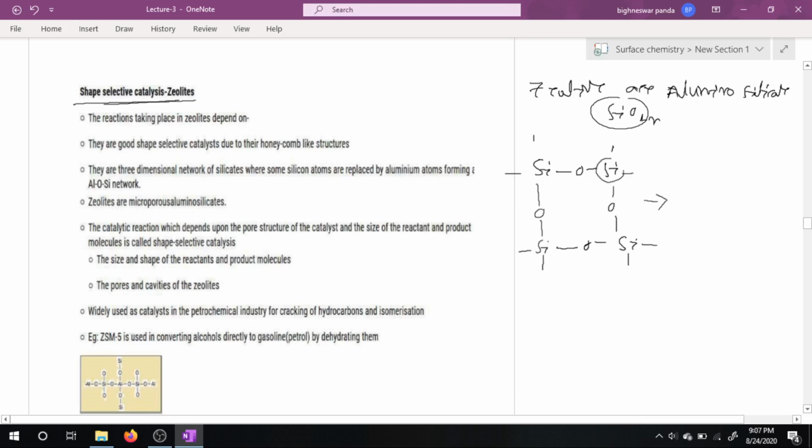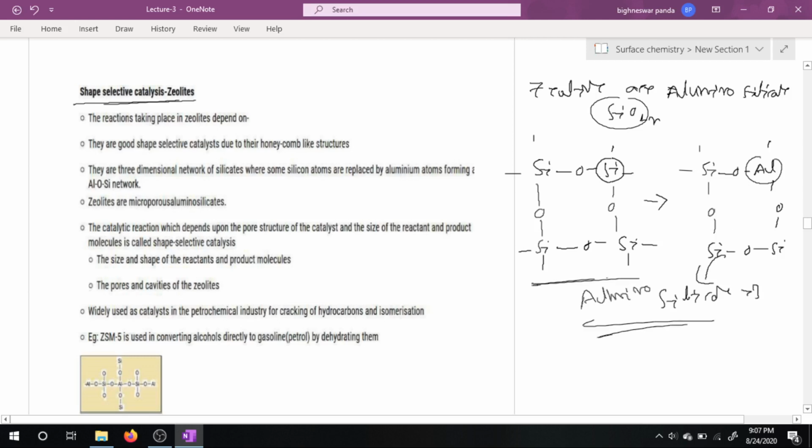If I am removing one of the silicon atoms and the silicon atom gets replaced by aluminium, then this type of silicate is called aluminosilicate, and this is simply silicate and this is aluminosilicate.